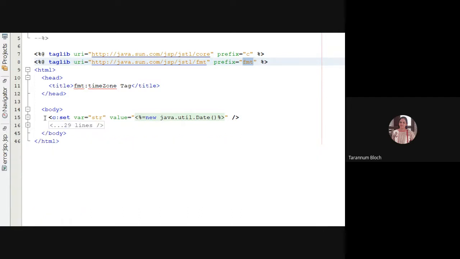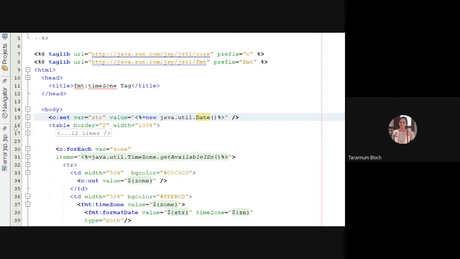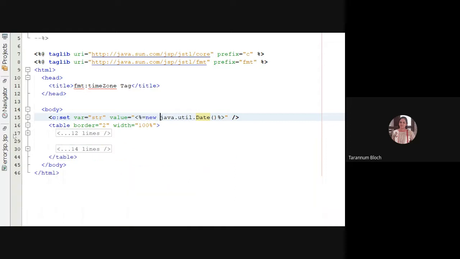I have taken a variable str. Its value is the expression new java.util.Date. What will it give? It will give my laptop's date and time. Now I have taken a table tag, and in that table tag I have given border 2, so it will give me a solid border, and width is 100%, so it will cover the entire area of my browser's display screen.